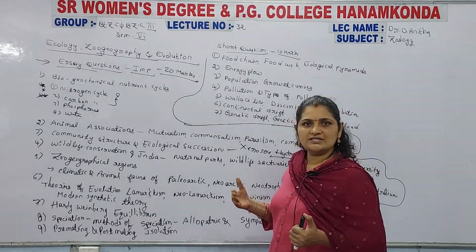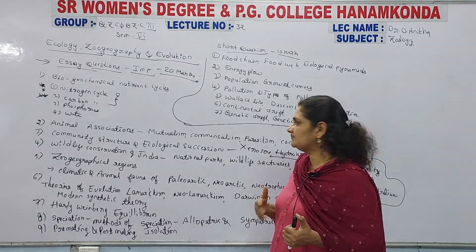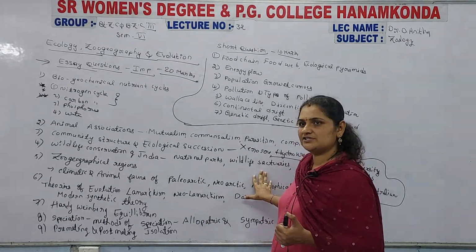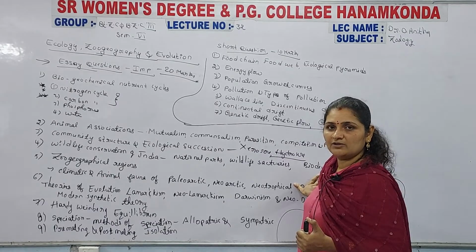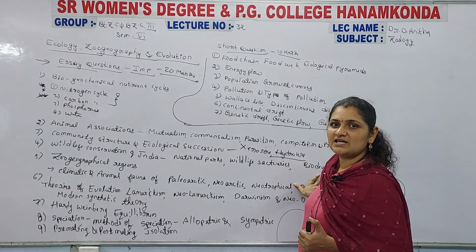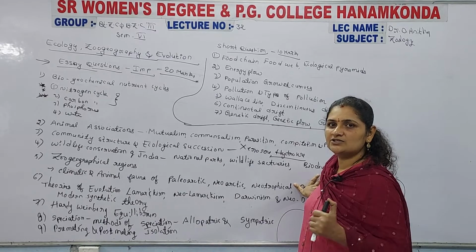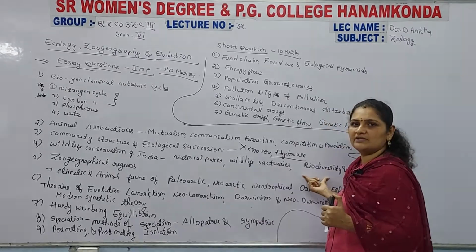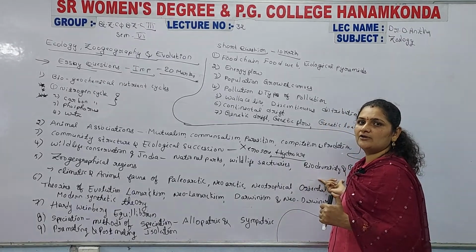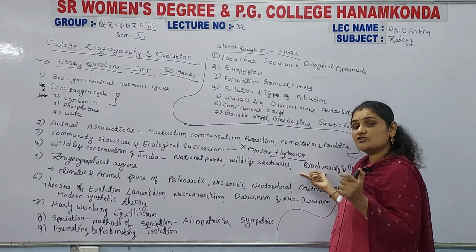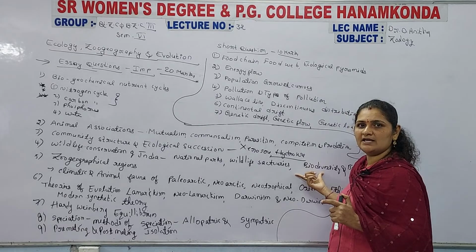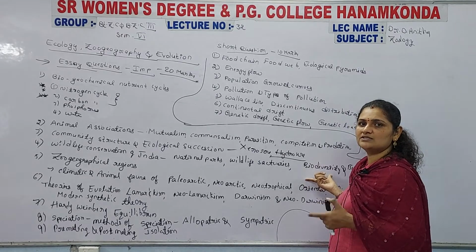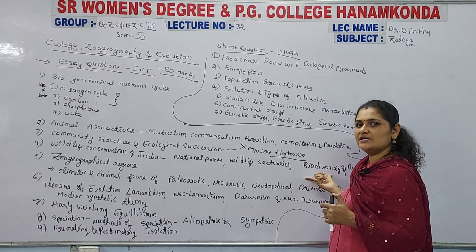After that, list out the national parks and wildlife sanctuaries in India, and also include biodiversity and biodiversity hotspots in India. Sometimes they also ask biodiversity and biodiversity hotspots individually as short answer questions. So once you prepare this entire answer, you can answer both the short answer question and the essay question.